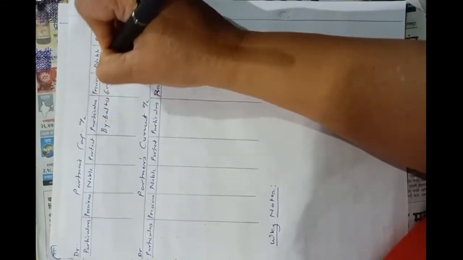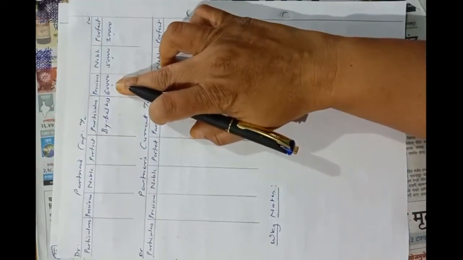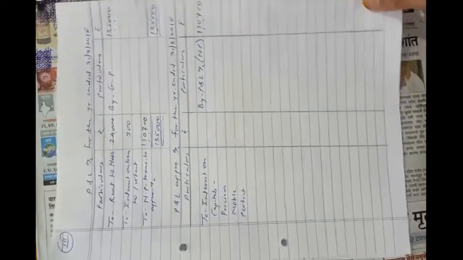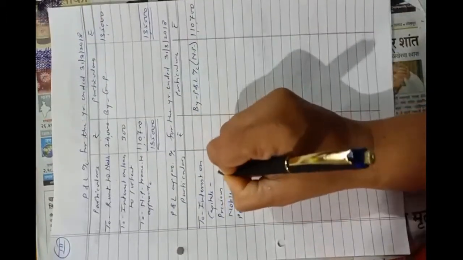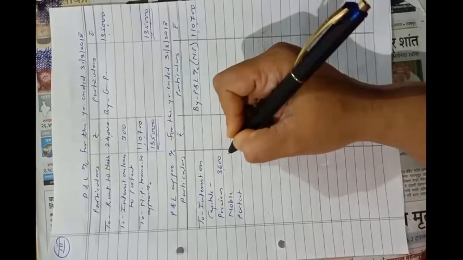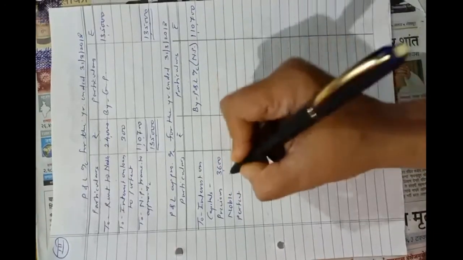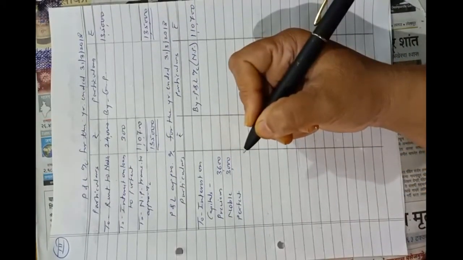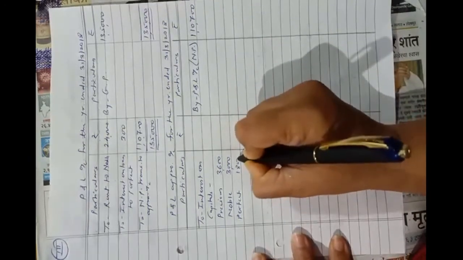Capitals were 60,000, 50,000 and 30,000, and 6% of these amounts will be 6% of 60,000, that is 3,600 to Precious, then 6% of 50,000, that is 3,000 to Noble, and 6% of 30,000, that is 1,800 to Perfect.